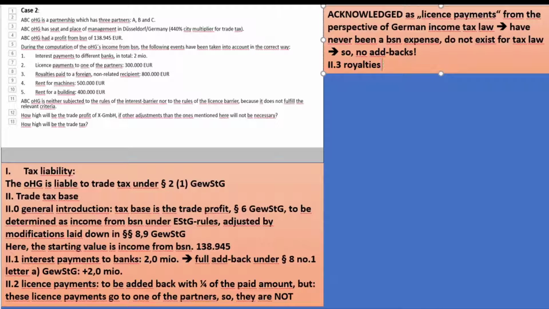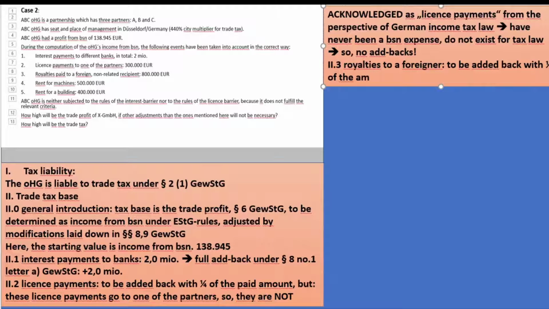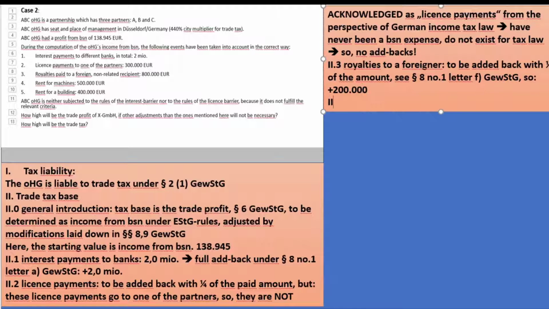2.3 Royalties to a foreigner are to be added. These now exist, surprisingly, because they are not paid to a partner. To be added back with 1/4 of the amount. See paragraph 8, number 1, and that was the last, letter F. Never do this from your memory. Always look it up in the list in paragraph 8, number 1. So to be added back is plus 200,000.